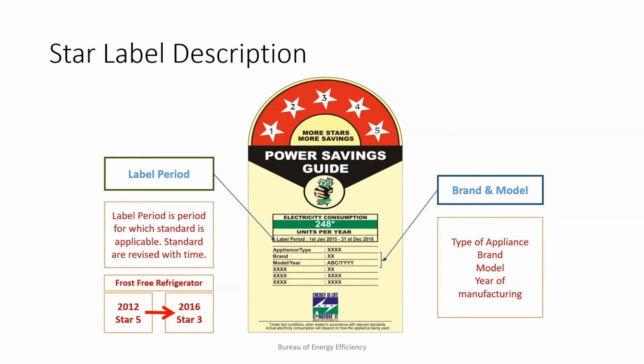In 2016, its value becomes equal to 3-star. So even though on the label you will find it is 5-star, actually the energy consumption is according to the current rating, because this label is updated. So for now it will be different. Even though you originally purchased a 5-star, its value in the market right now will be 3-star.